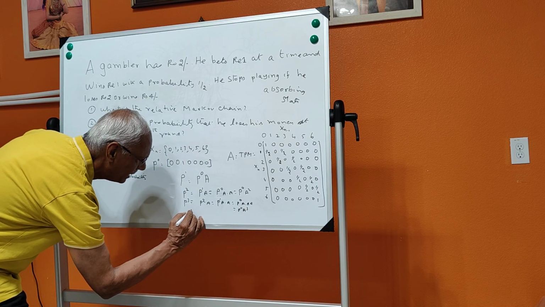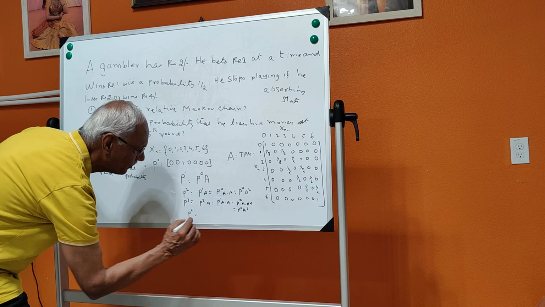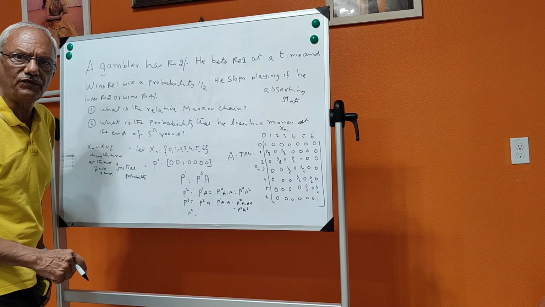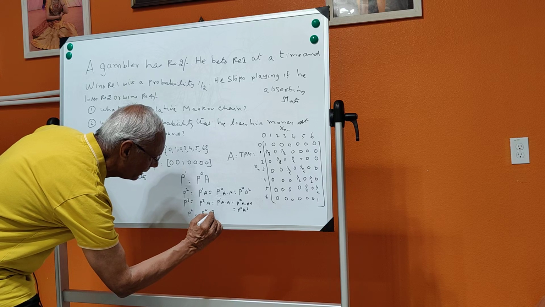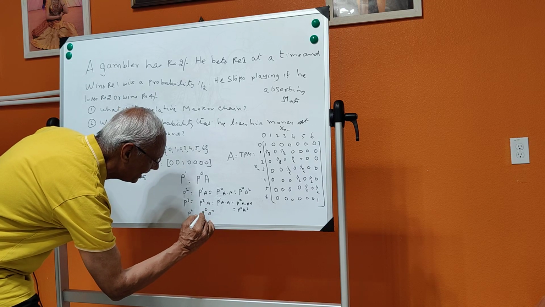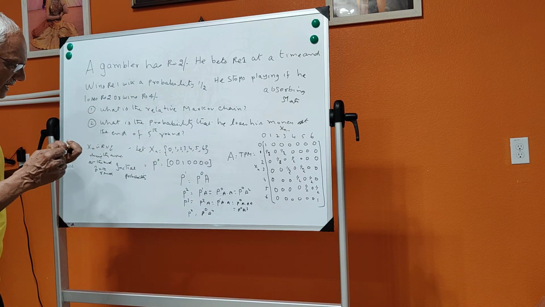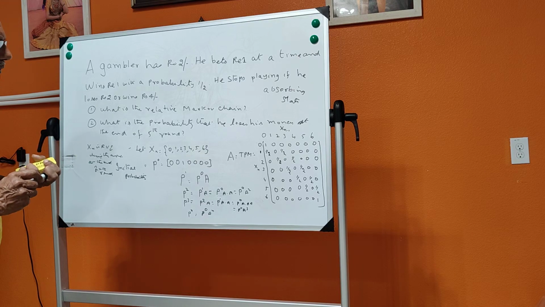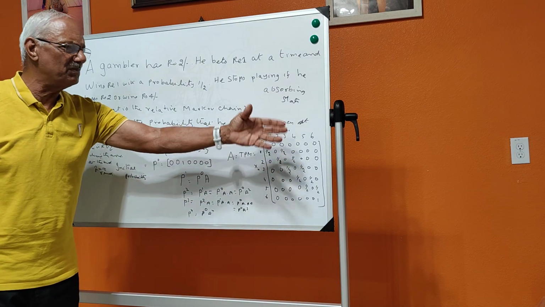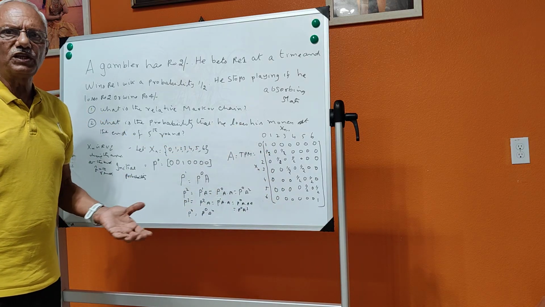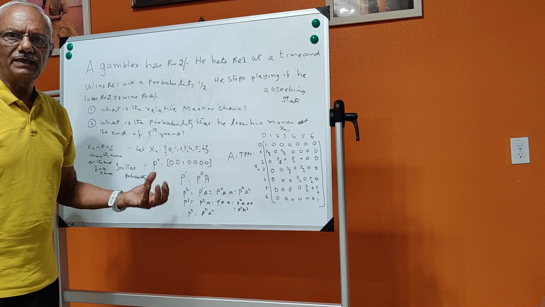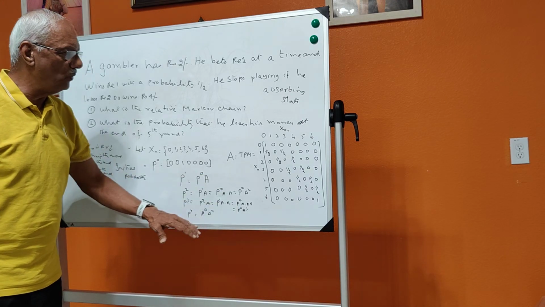Likewise, if you go on, after the nth round, Pn is nothing but P0 of A to the power of n. So you see that this is how we calculate the probability of various states. The various states means the amount that he is likely to have after the 5th round or 4th round, something like that. Okay, so this is how we find it.